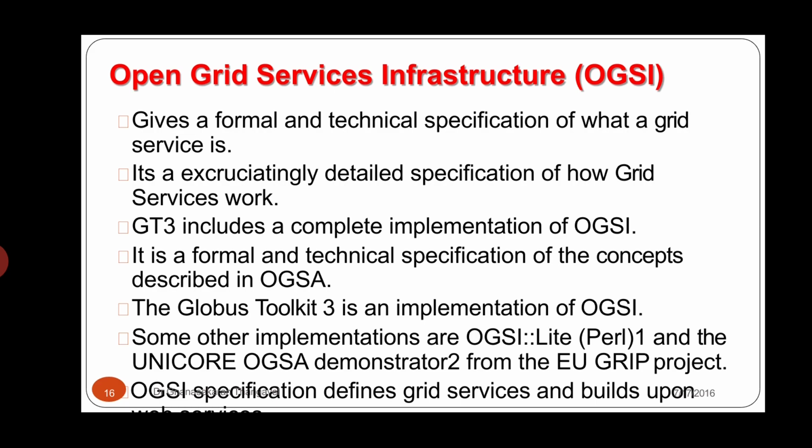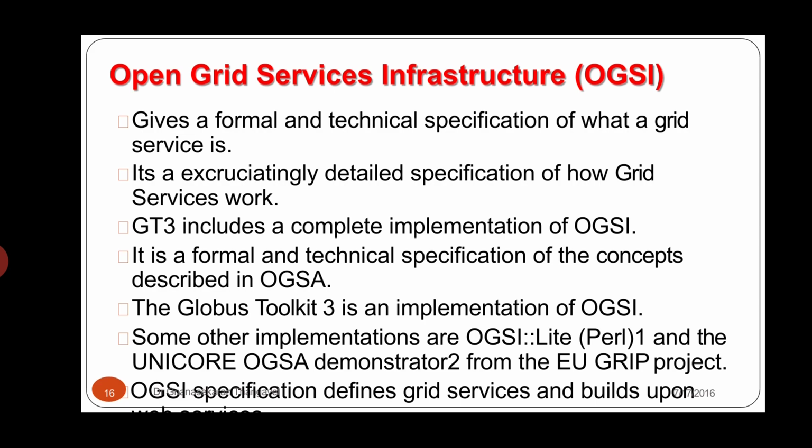Now we have seen what open grid service infrastructure is and what it does exactly. In the sense, it gives a formal and technical specification of what a grid service is. It is an excruciatingly detailed specification of how the grid services work. And Globus Toolkit 3 is a complete implementation of open grid service infrastructure.